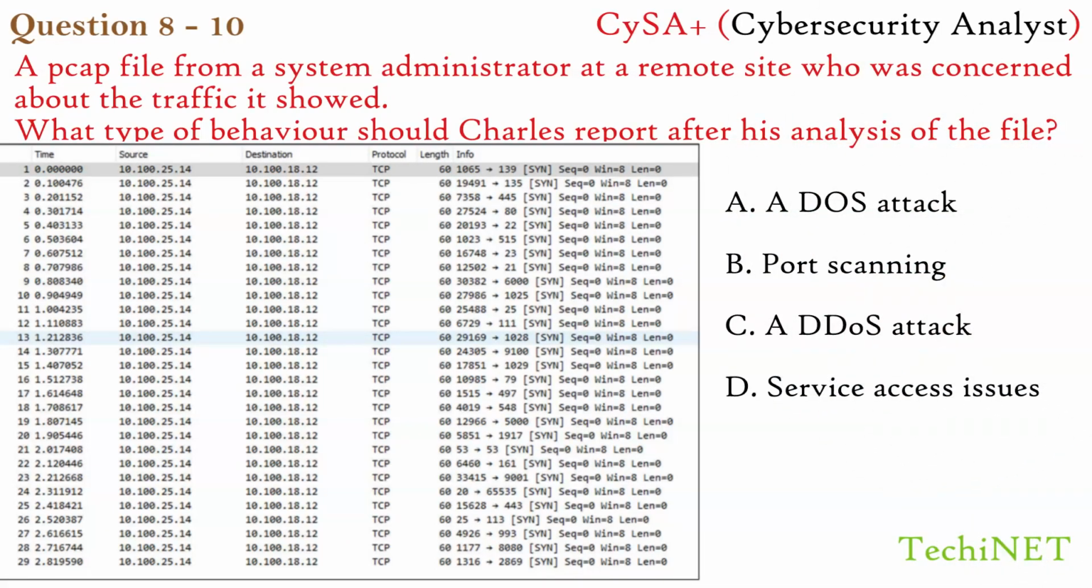D. Service access issues. Looking at the given picture, we can see all traffic comes from one host, 10.100.25.14, and is sent to the same host, 10.100.18.12. All the traffic shown is TCP SYNs to well-known ports. User should quickly identify this as a SYN-based port scan, so correct option is B, port scanning.